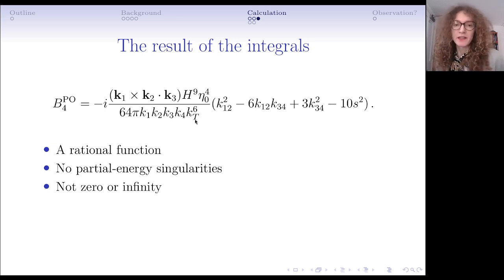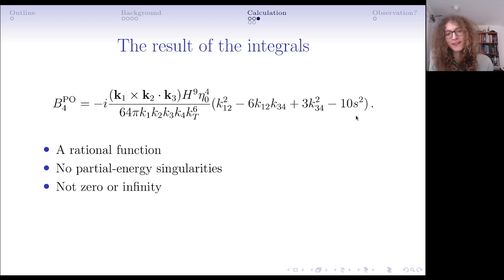So one interesting thing about this rational function is that it's singular only when any of the individual k's go to 0, or when k total goes to 0, if we make some analytic continuation. Generically, for an exchange diagram, you would expect other kinds of singularities, for example 1 upon k12 plus s. This would be a partial energy singularity. In fact, these don't appear.